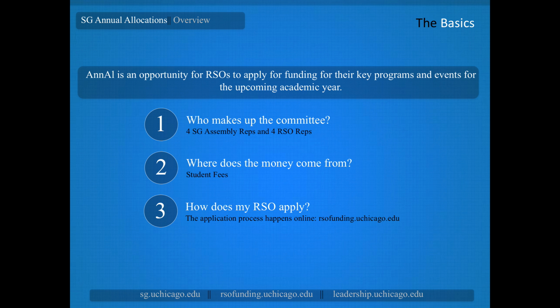A very basic overview of SG annual allocations is that it's a committee of students allocating money that comes from student fees. It's students giving money to students for campus life activities. So how do you apply? It's all done online through the RSO funding website, rsofunding.uchicago.edu. The mechanics of using the site are the focus of the next training module.